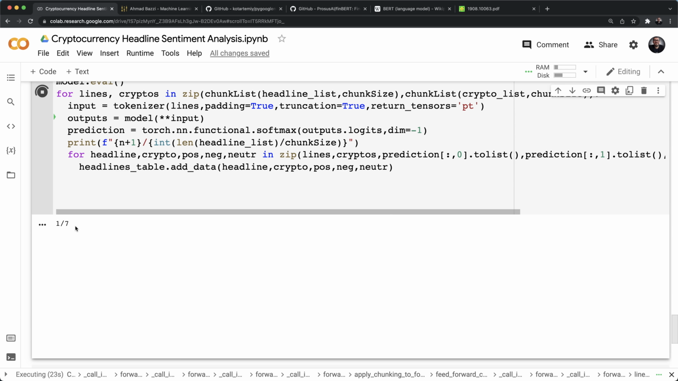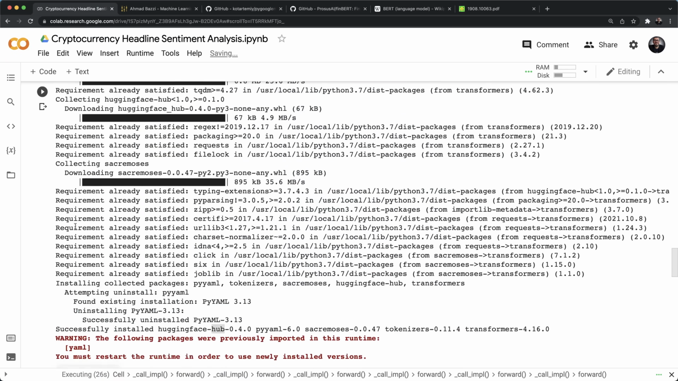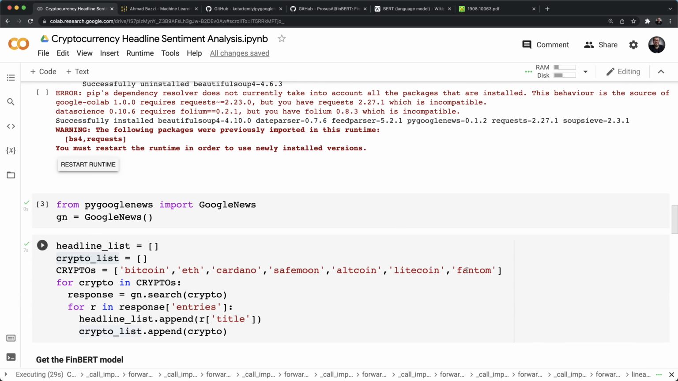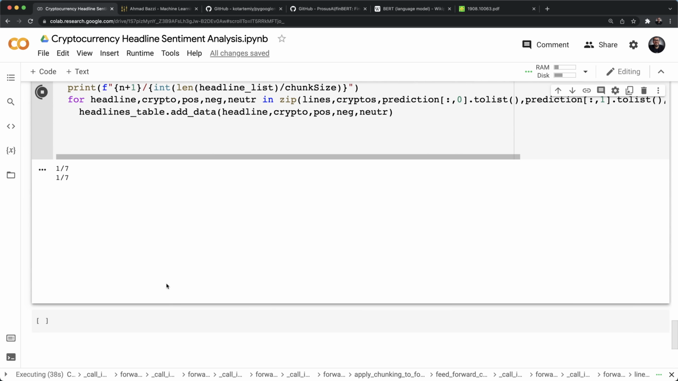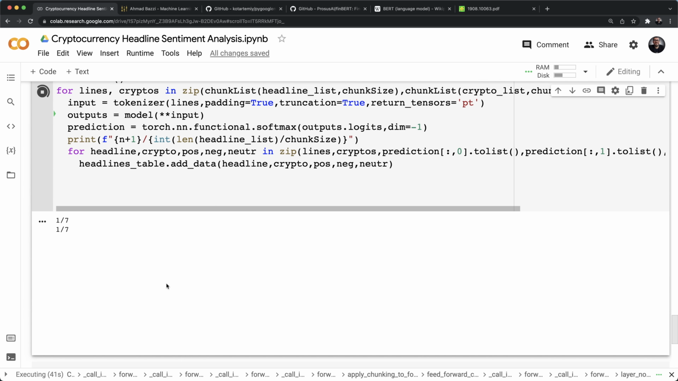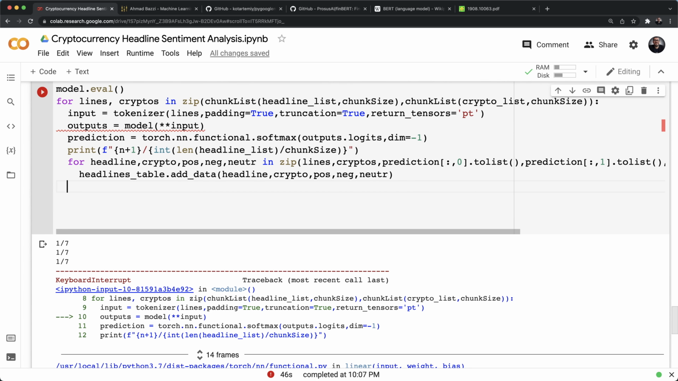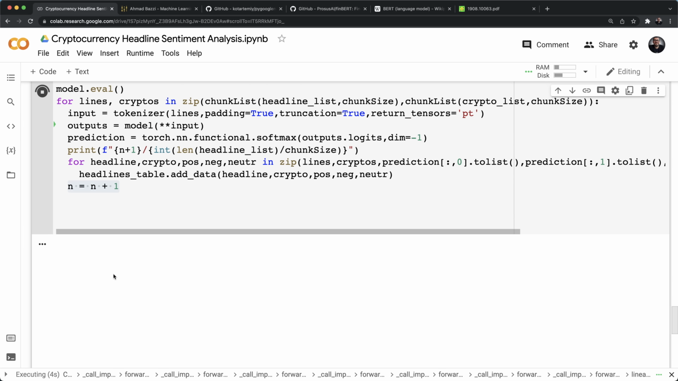So this is the first chunk out of the 7. This one I think is for Bitcoin. It's going to loop over this order as you can see up here: 1, 2, 3, 4, 5, 6, 7. The first one is Bitcoin, then Ethereum, then Cardano, SafeMoon, Altcoin, Litecoin, and Phantom. Oh, I made a mistake over here. Well, it's not a mistake. It's not going to cause any harm, but just to keep things clear, we need to append n each time for visualization's sake. So let's do that. And there you go. 1 over 7, 2 over 7, up till 7 out of 7.